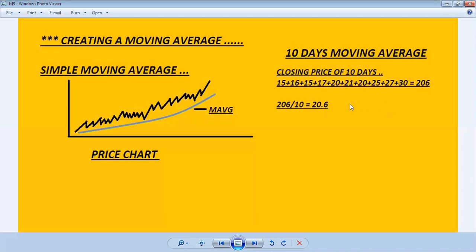The moving average value goes down, so the simple moving average also goes down, like the price when the price falls. That is how the moving average calculation happens.